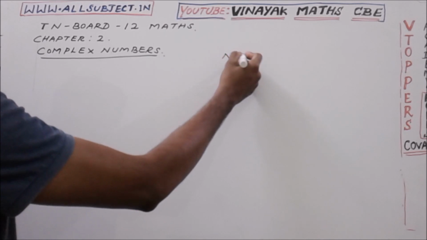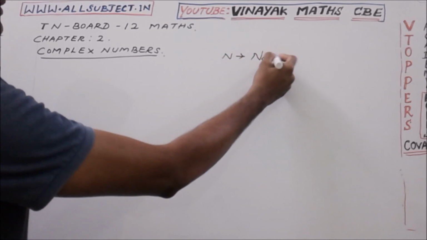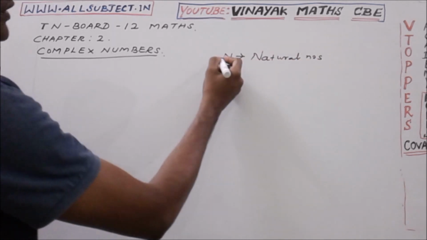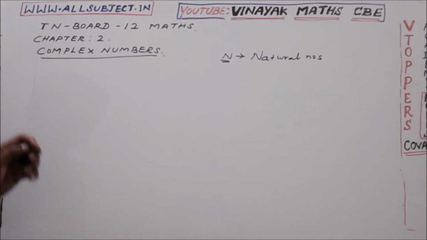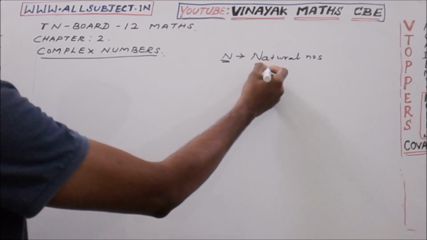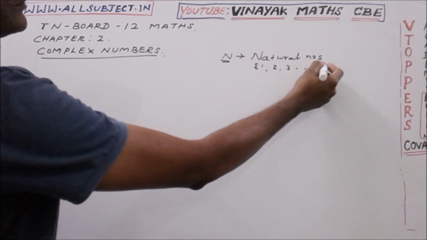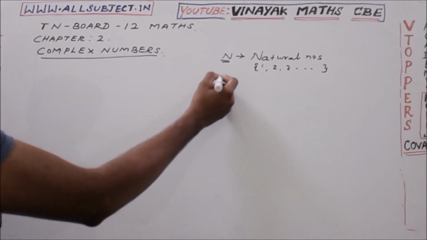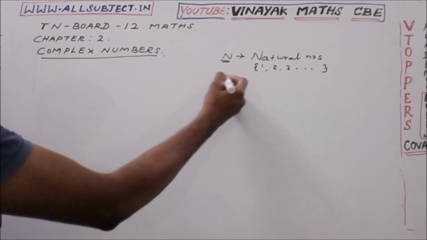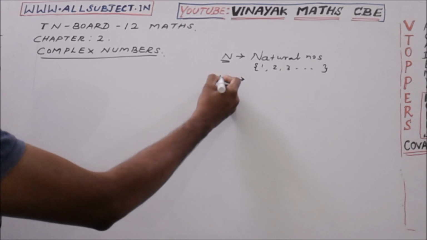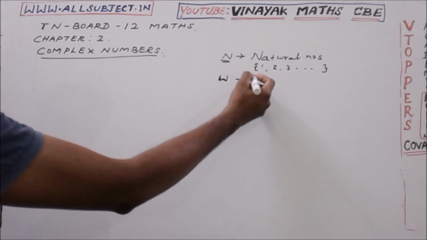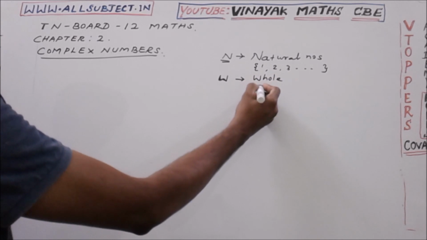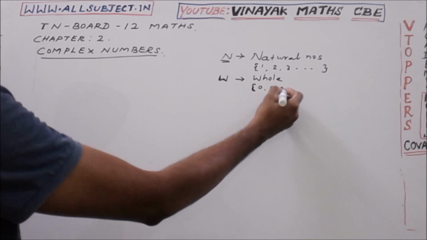N, natural numbers. The set of natural numbers is N. It starts with 1, 2, 3, etc. Next, whole numbers, denoted by W. It starts with 0, 1, 2, 3, etc.